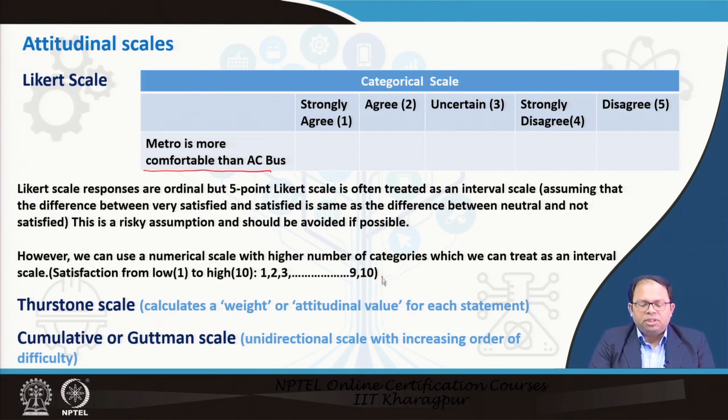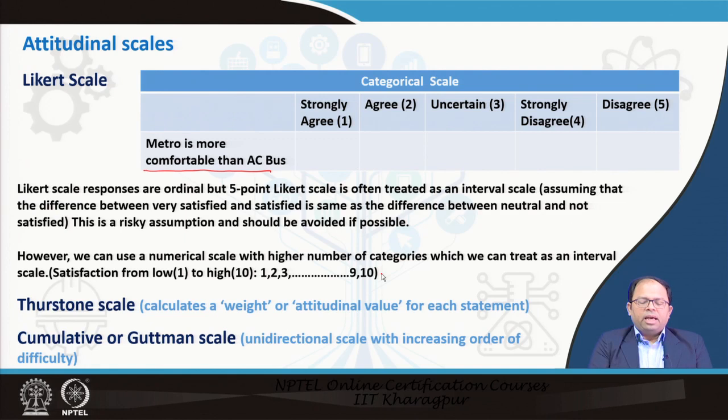Here it's still possible to consider it as sort of an interval scale, but it's better to use a different scale instead of a Likert scale for this. But in India, suppose we go for surveying and asking people about satisfaction with a certain feature, if I give them a 10-point scale, or a 3-point scale or a 5-point scale, we first need to find out which people are comfortable with, and then we have to use that particular scale.